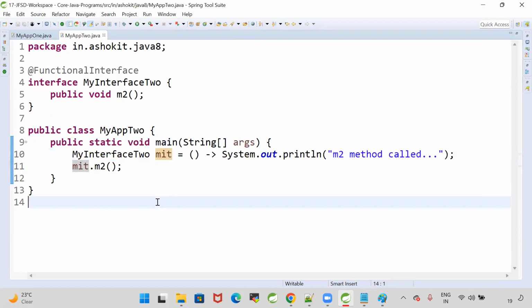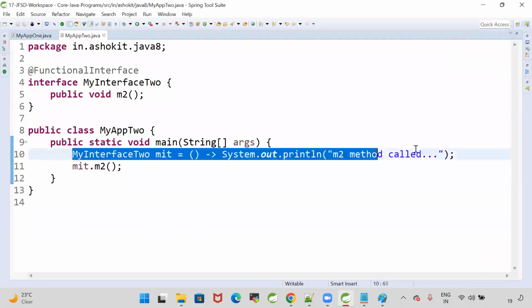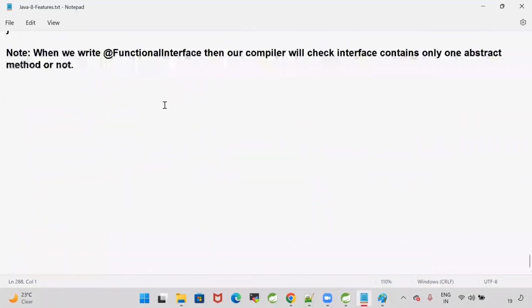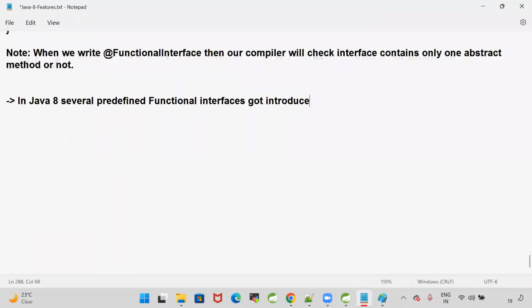Fine. Perfect. We understood a basic lambda, how to write it, and how to invoke it. Next, in Java 8, several predefined functional interfaces got introduced.